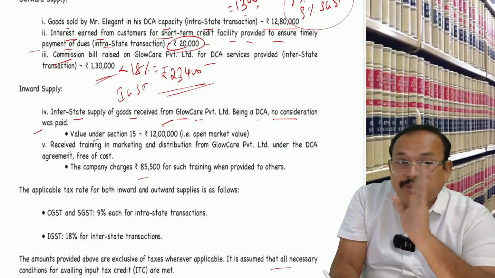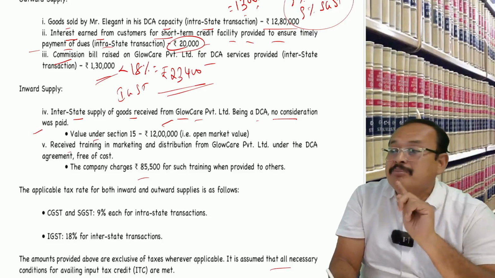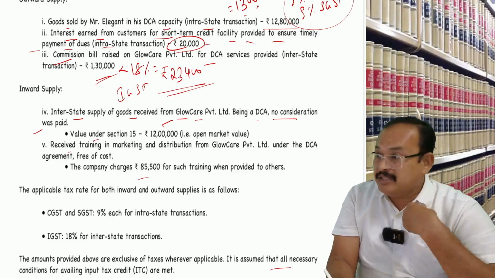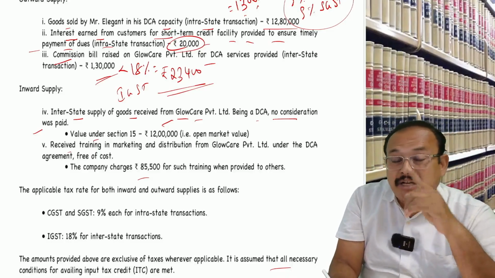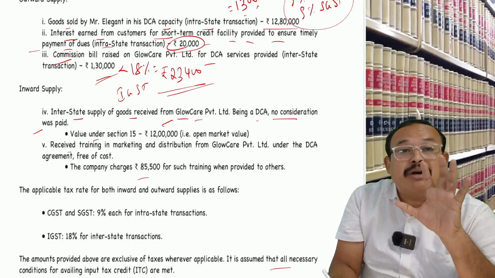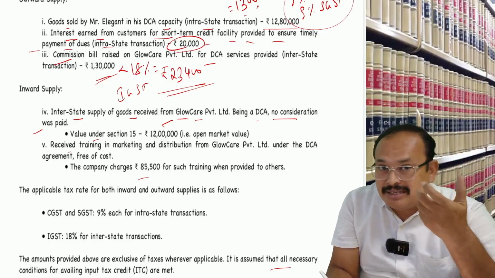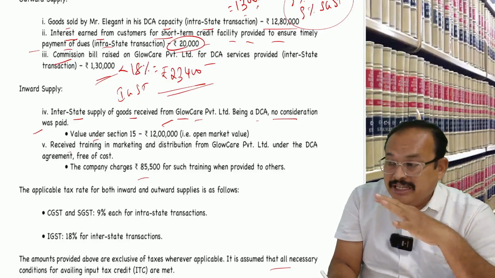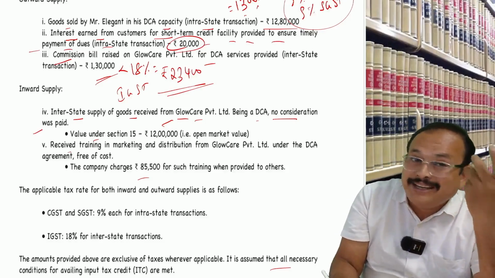Supply of goods by the principal to his agent, where the agent undertakes to supply the goods on behalf of the principal. In that case, it is a supply. So, as per rule number 27 of the CGST rules, open market value is the value. Rule number 27, clause A. If that is not there, you can take rule number 29.